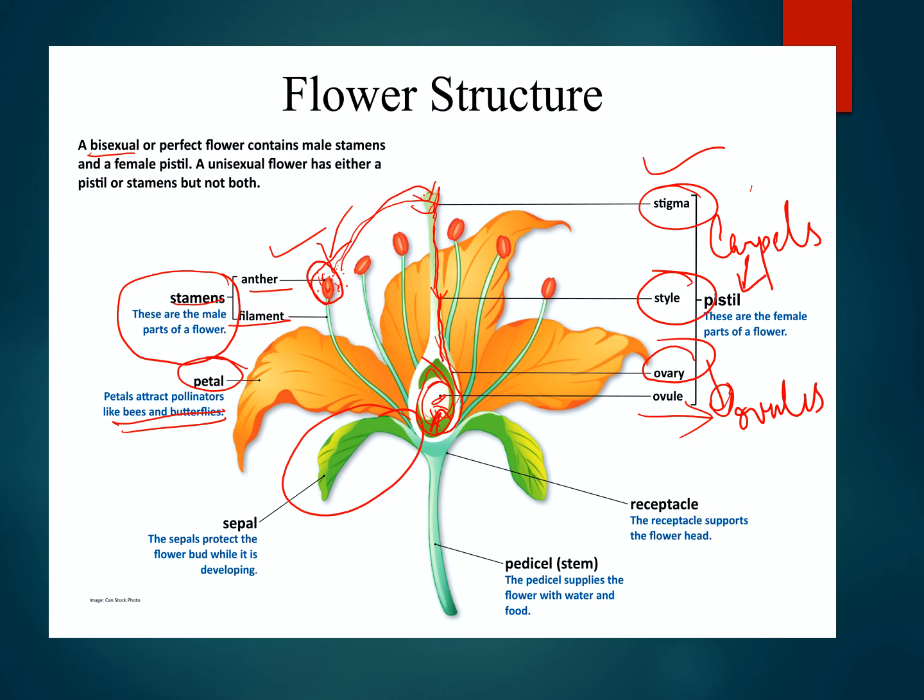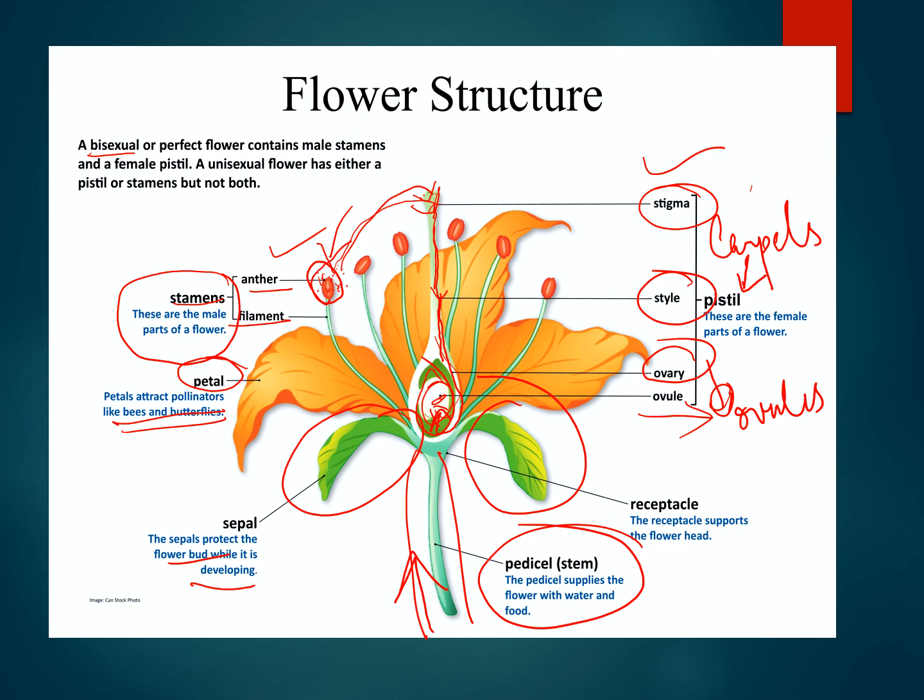Okay, now we will come down. These are the sepals. These are the greenish in colors, and they will protect the bud while developing. Now comes the pedicel. This is the stem of the flower which is carrying water and food to the flower. Is it clear? Now next comes the receptacle. It supports the flower head, and the head of the flower is being supported by the structure called receptacle. So this is the structure of a flower.